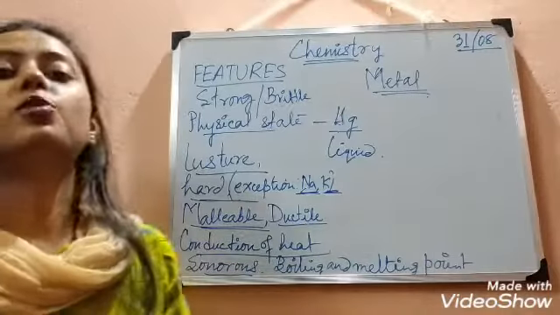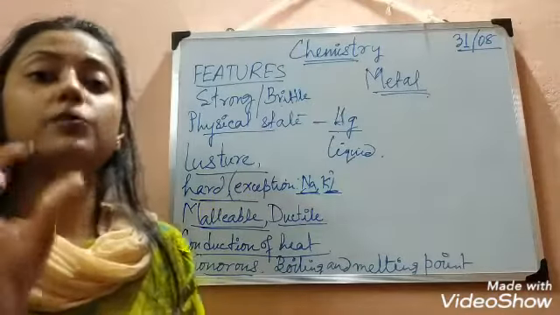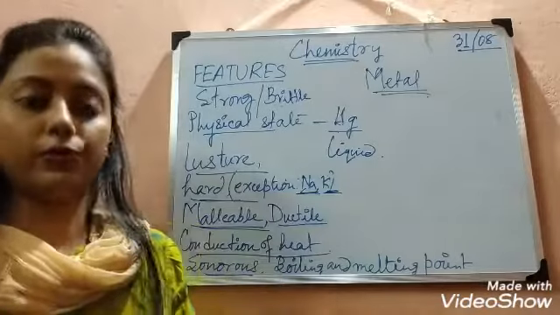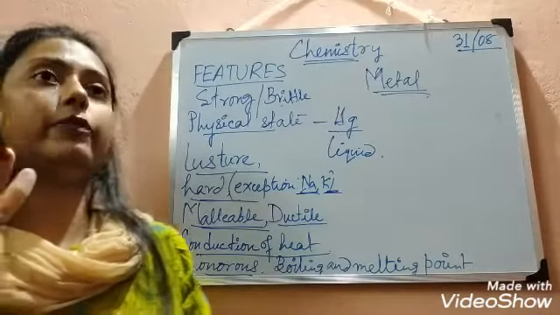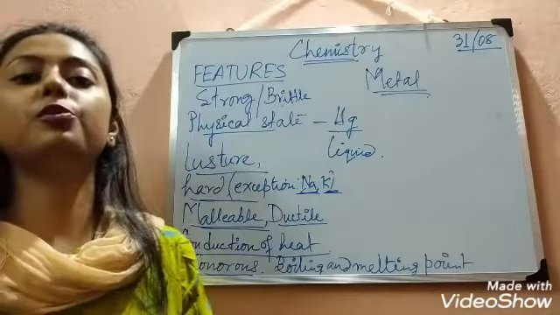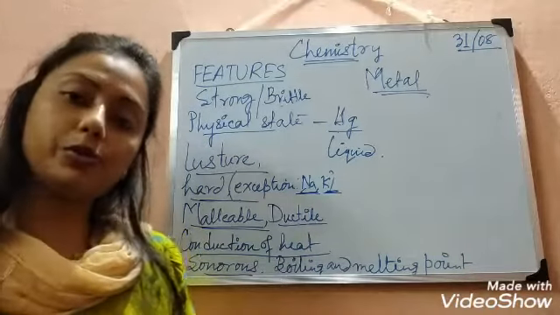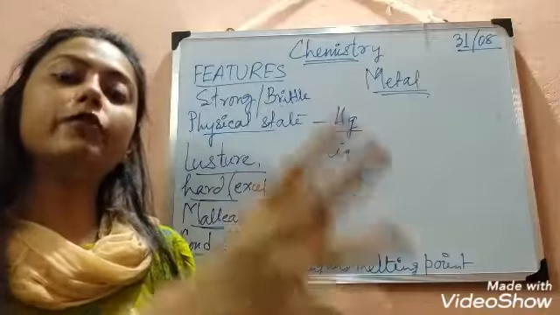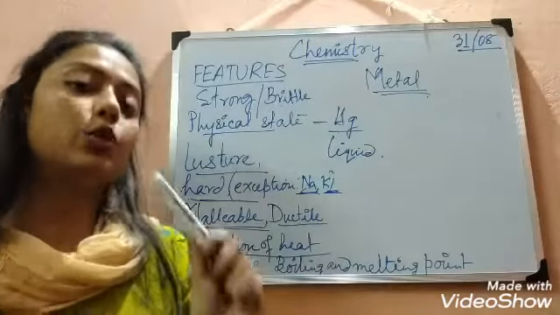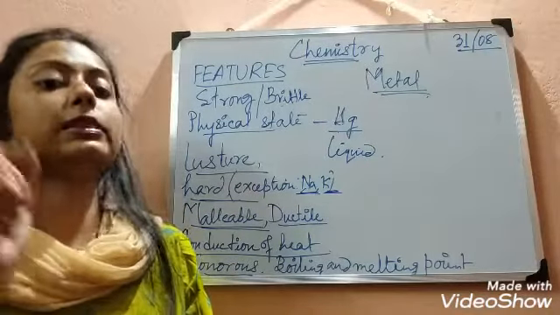This one is sonorous. The term sono is related to sound. If you learn the term ultrasonography, that means sound is used to take measurements of your internal body organs. Sono, the term is related with sound.